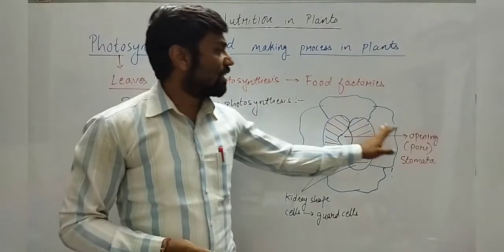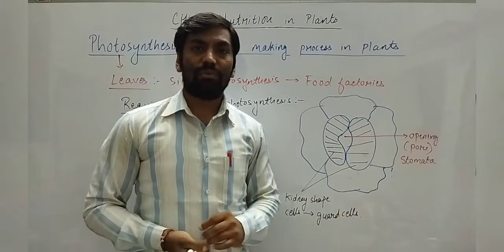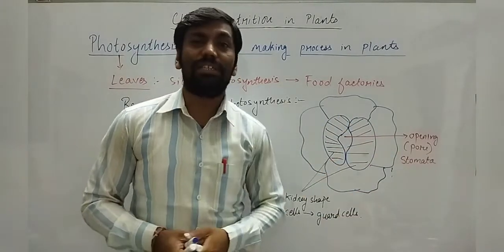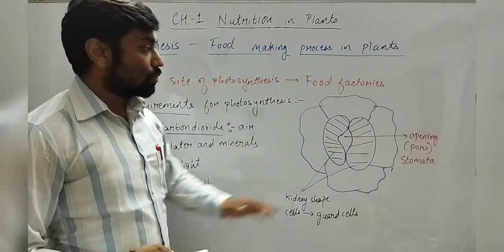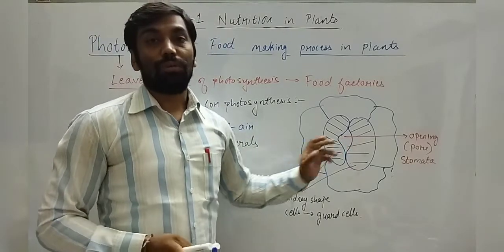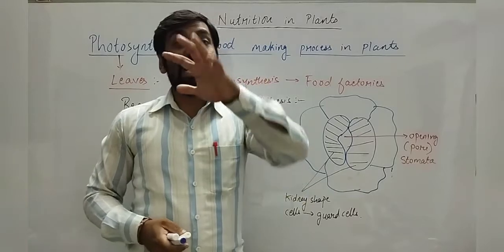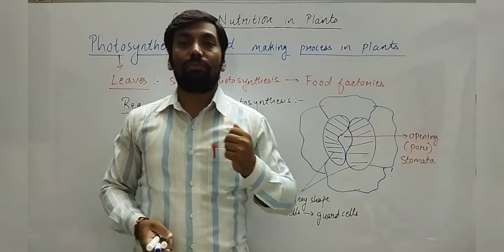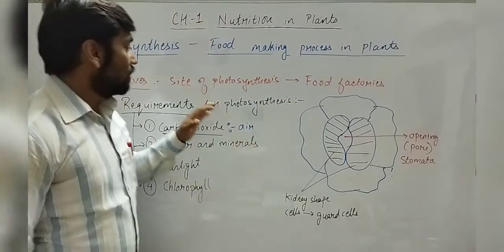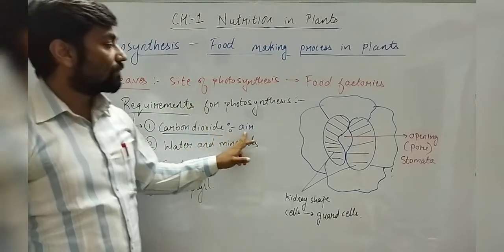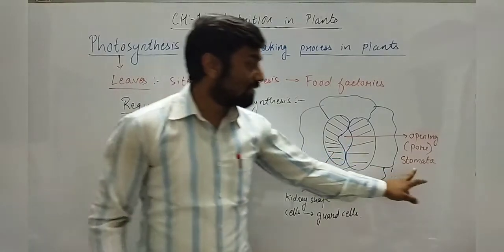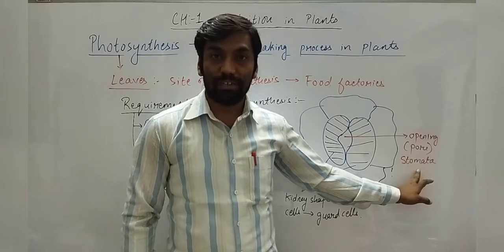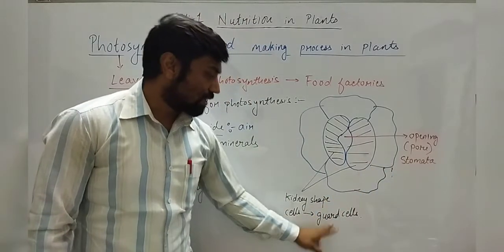Along with that, there are other cells around the guard cells, which are known as subsidiary cells. Through this pore, what will happen? They will take carbon dioxide from the air. Leaves will take carbon dioxide from the air through the opening called stomata, which is regulated by guard cells.